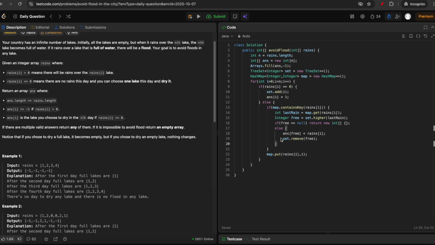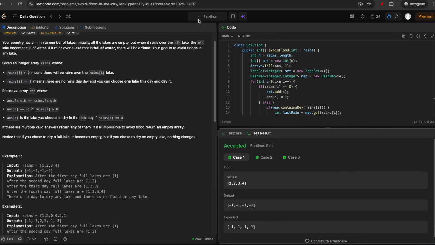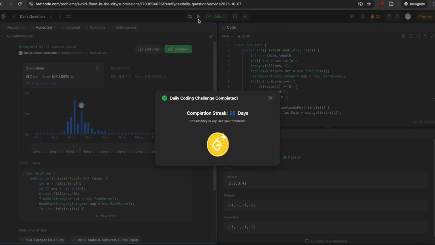If map contains, we would do map.remove here, but we don't need to do this because anyway we will be updating the value here, so we don't need to remove again. And at the end return answer. Let me submit. Yeah, and it works.